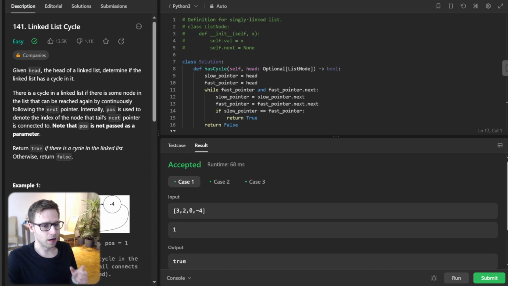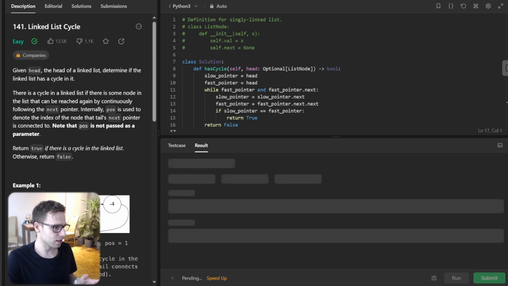Complexity analysis. The time complexity of this solution is also O(n), but here is the kicker. The space complexity is just O(1), so it's constant. That's right, we are using constant extra space. Let's submit it for unseen test cases.